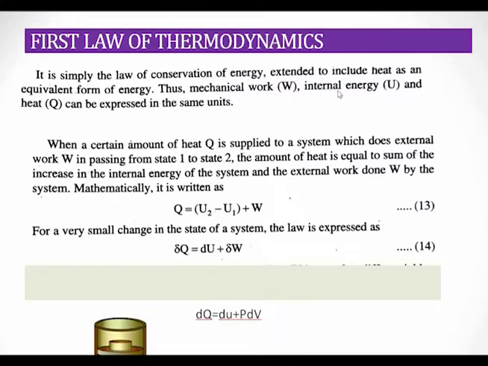It has kinetic energy, potential energy, nuclear energy, atomic energy, all included in the internal energy of the system. But normally internal energy is the measurement of kinetic energy, and kinetic energy is a function of temperature. We normally measure the internal energy as the temperature of the system.